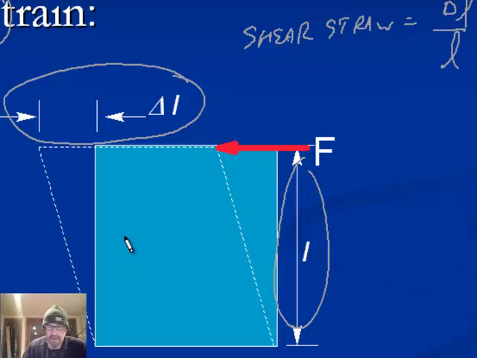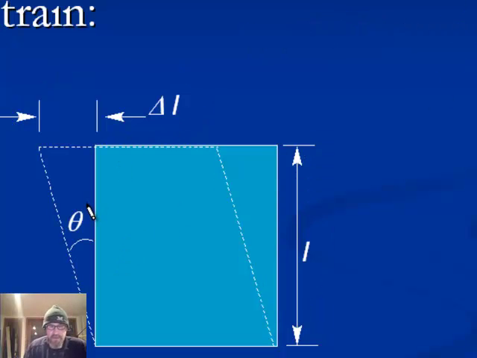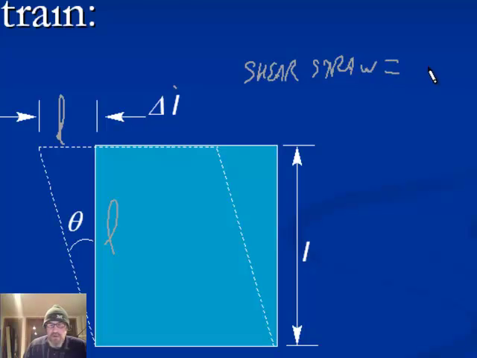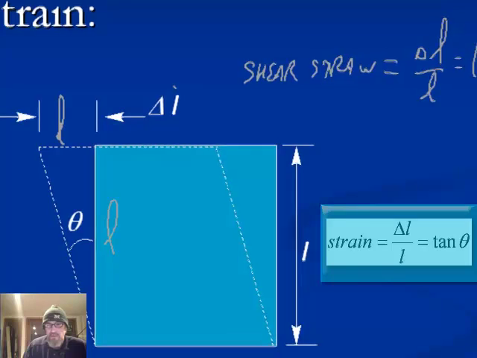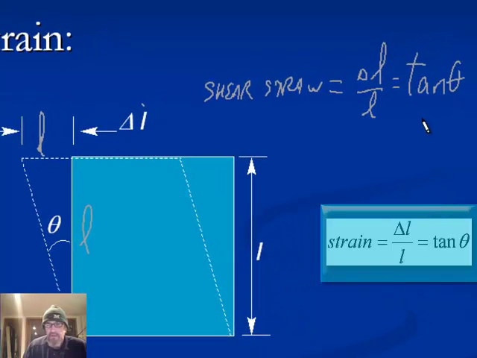Now, if you take a look at this angle here that's been created, how far it's been twisted over, there's a relationship between delta L, which is the opposite, and L, which is the adjacent, and of course that is the tangent of theta. So another way we can say it is, for shear strain, we could say it's delta L over L, which is equal to the tangent of theta.